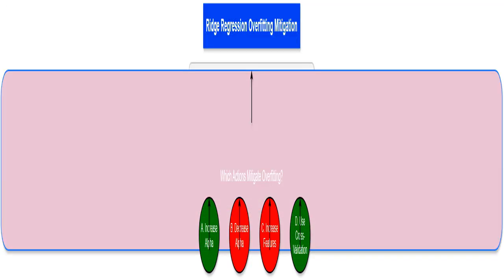I need to identify which actions help reduce overfitting in my ridge regression model. This means choosing strategies that make the model generalize better to unseen data. The quiz gives options that will help reduce the chances of overfitting.